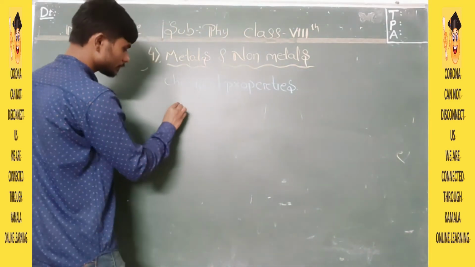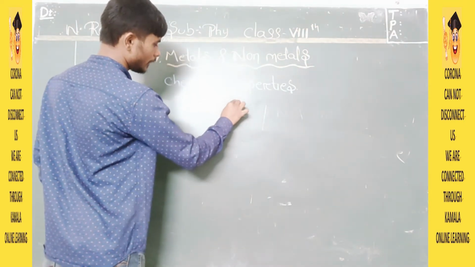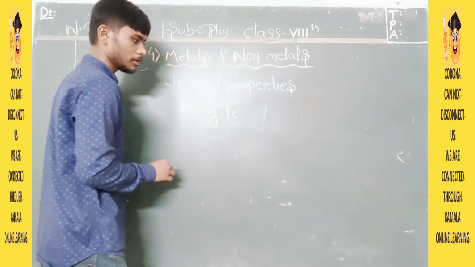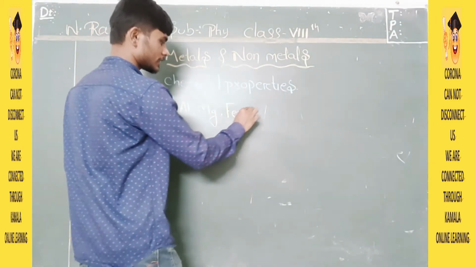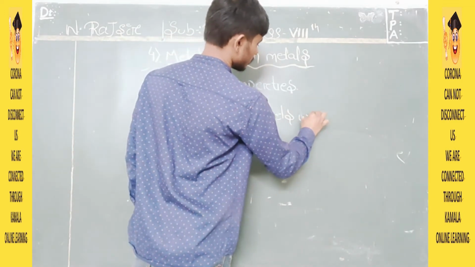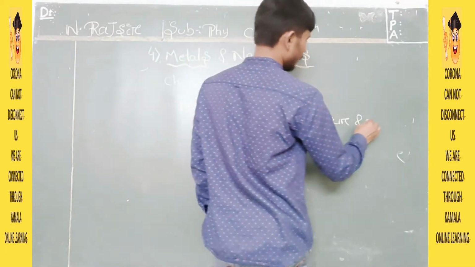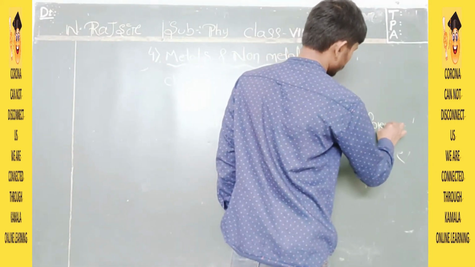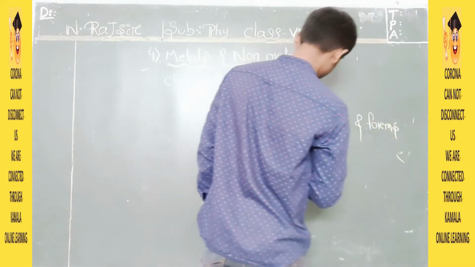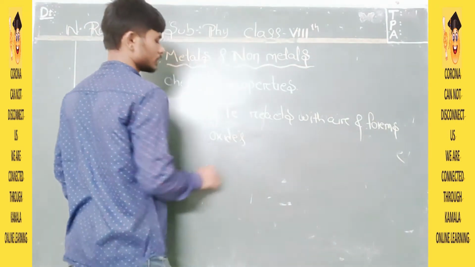So I can write here: aluminium, magnesium and iron, that is Fe. The symbol of iron is Fe. They react with air and form oxides.